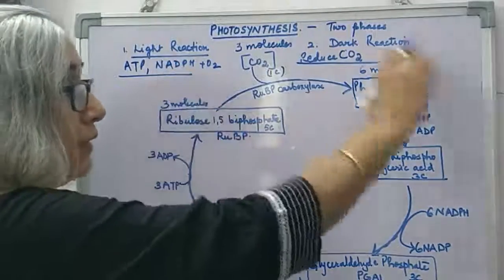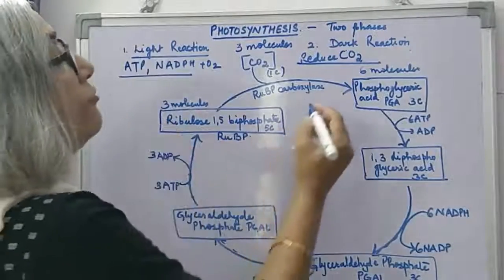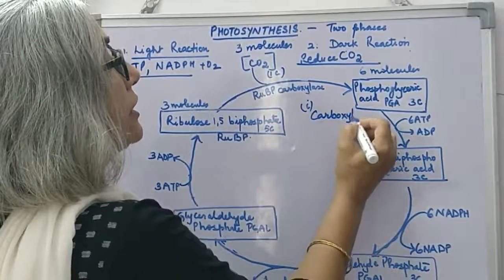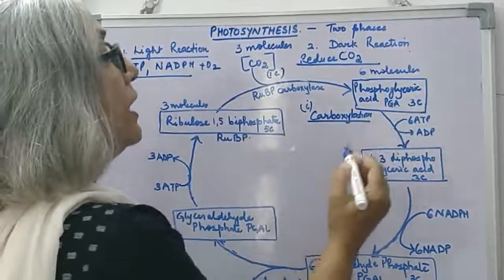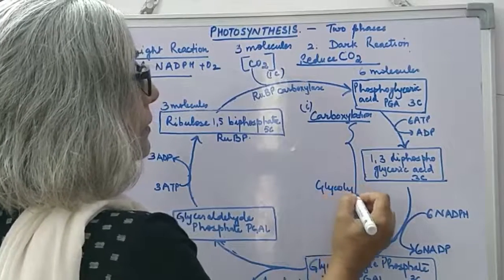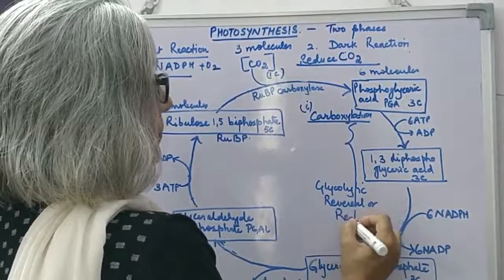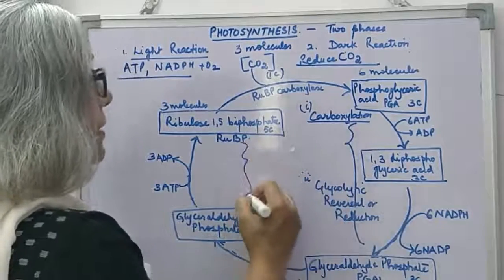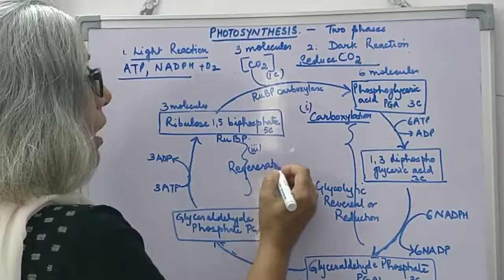And this entire process, the dark reaction, takes place in 3 steps. The first step is called carboxylation, that is, addition of carbon dioxide to this. Then the second step is called glycolytic reversal or reduction. And the third step here is called regeneration of RuBP.